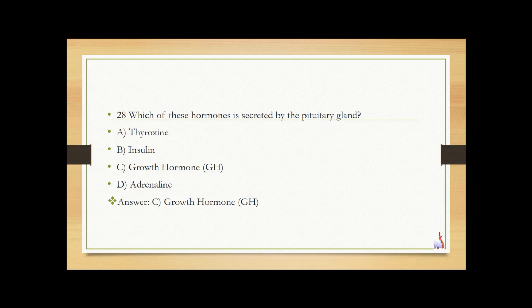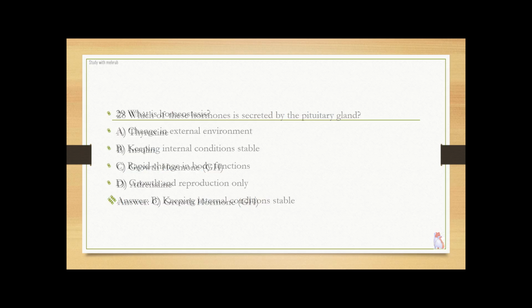Which of these hormones is secreted by the pituitary gland? Thyroxine, insulin, growth hormone, adrenaline. Answer is growth hormone. It stimulates growth and protein synthesis.